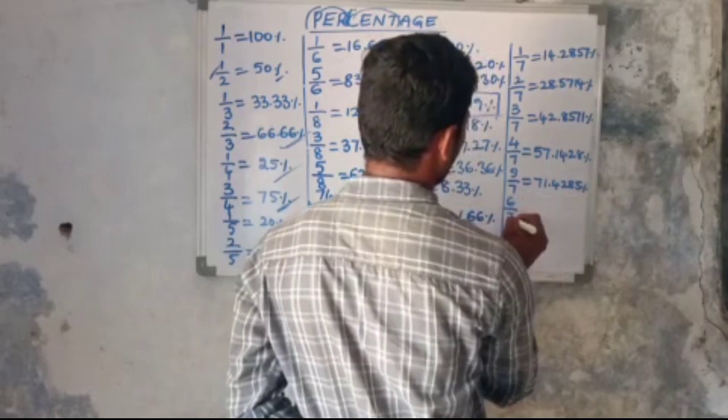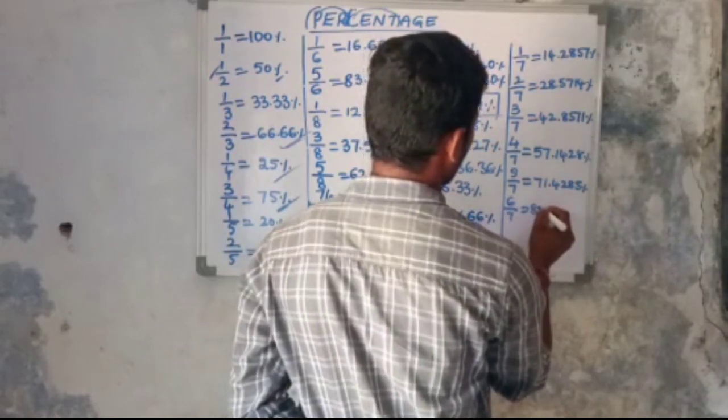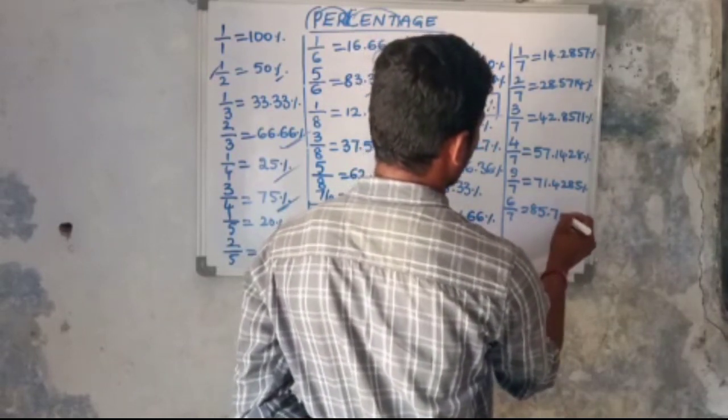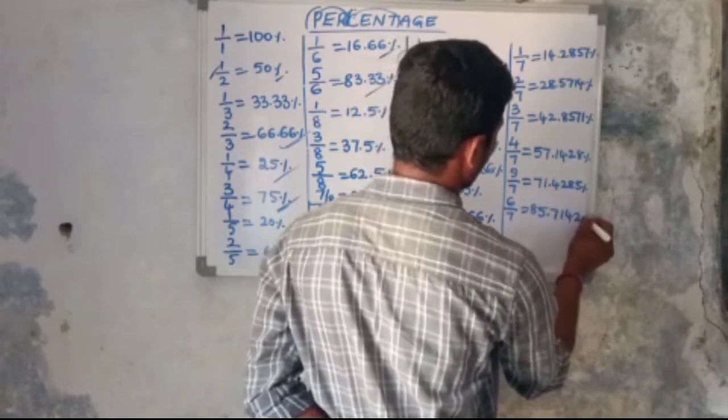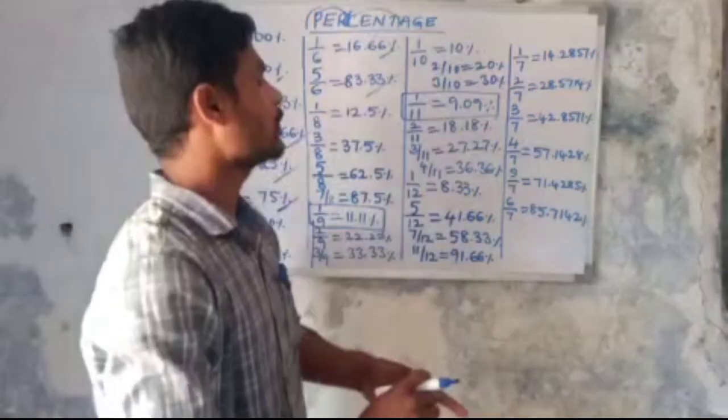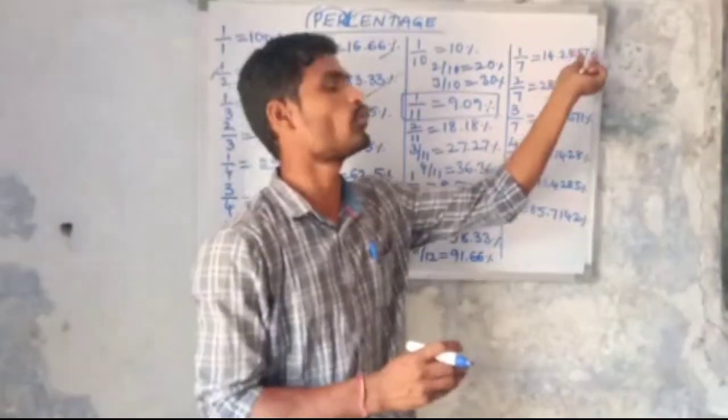Then 6 by 7 equals 85.7142 percentage. So see here, I am writing 4 digits after the decimal.